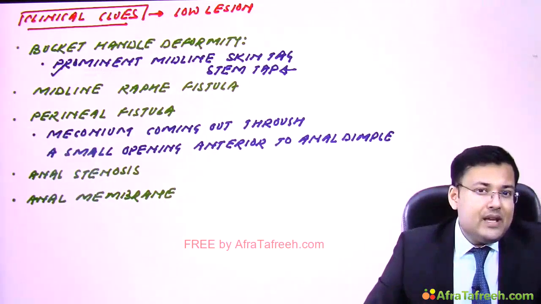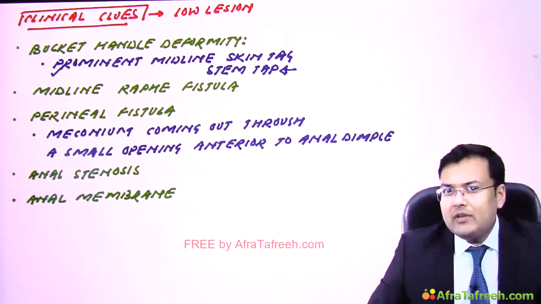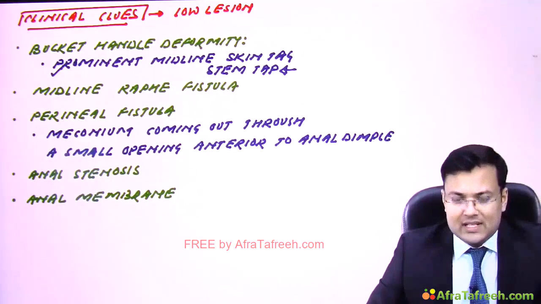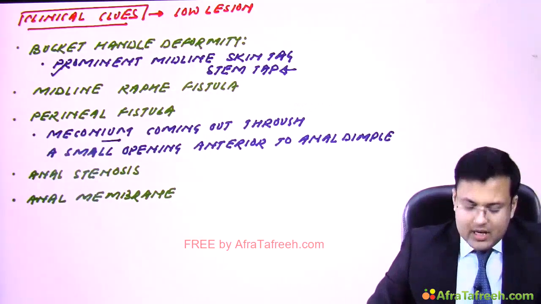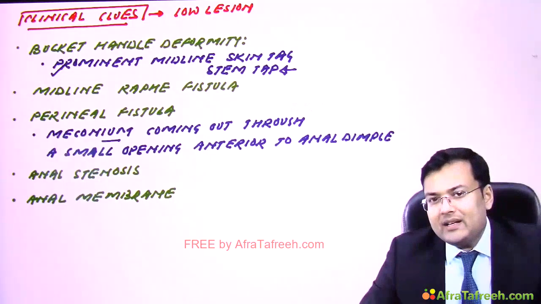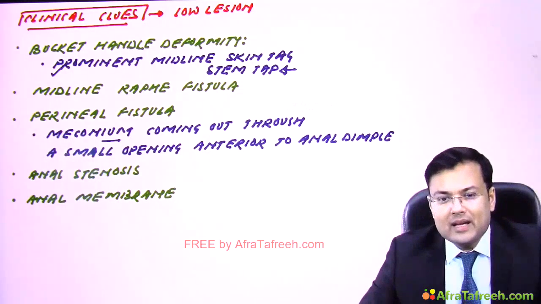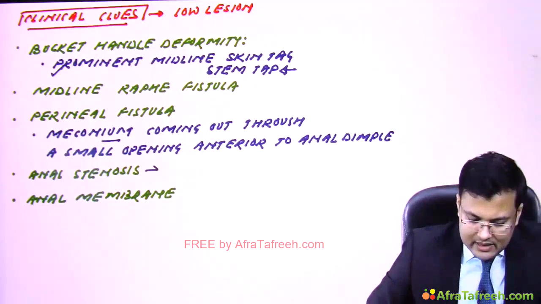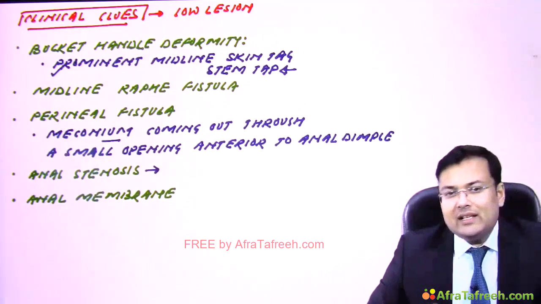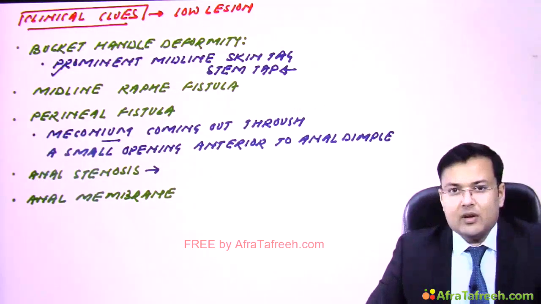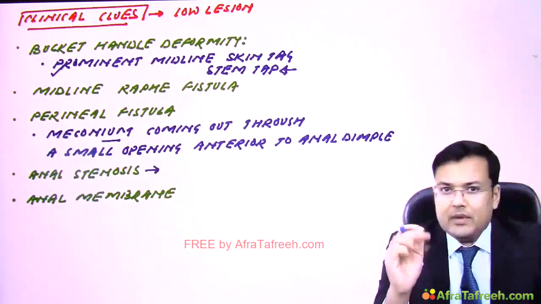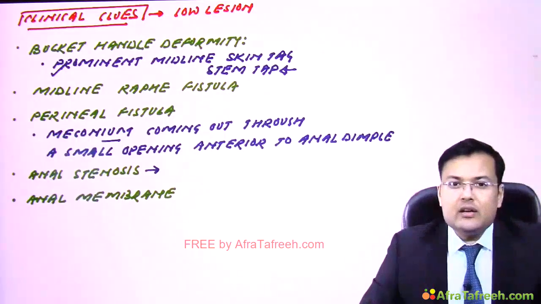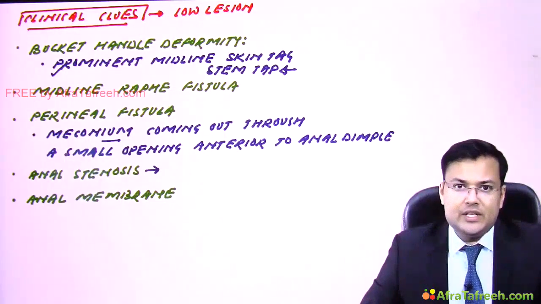There can be a perineal fistula. How will you get to know that the patient has a perineal fistula? You will notice that there is meconium coming out through a small opening anterior to the anal dimple. Sometimes there is anal stenosis, as we discussed, a narrowed anal canal, and there is anal membrane. What is anal membrane? It's a thin membrane through which you can see the meconium. So these are the clinical clues suggestive of low lesion.